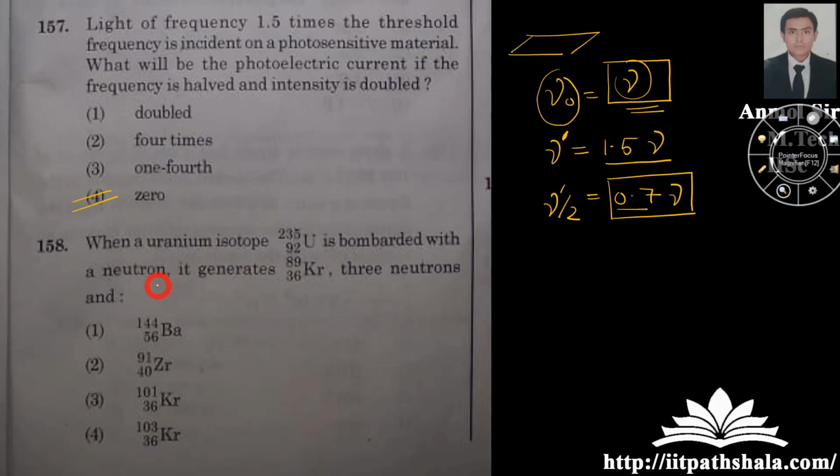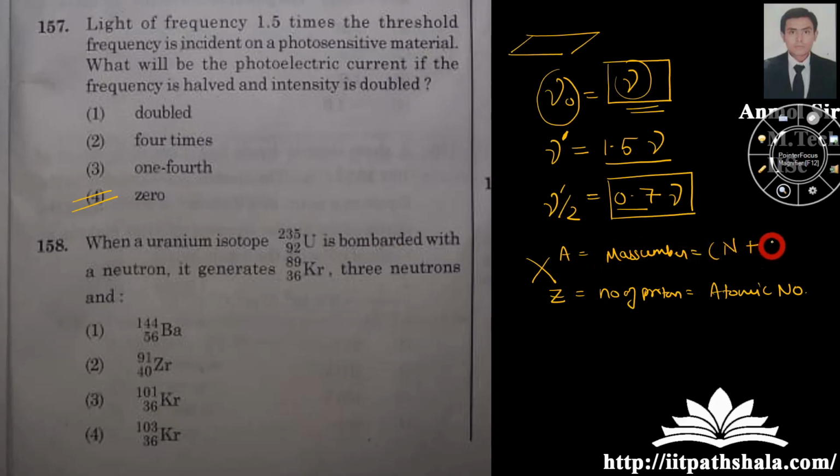Now let us look at the following question, which says that a uranium isotope when bombarded with a neutron generates this product with 3 neutrons and an unknown product over here. Among the following, which option is the correct option for that unknown product? Okay, so as you know that any element X can be represented with Z, which is the number of protons, or you can say the atomic number, and A, which is your mass number. Okay, which is your number of neutrons plus number of protons.